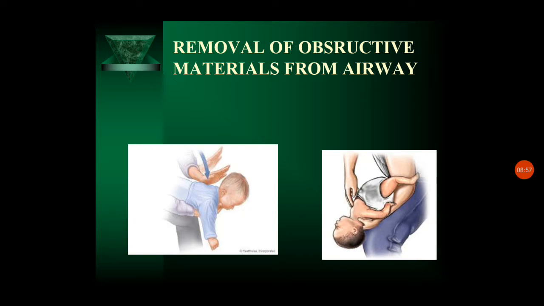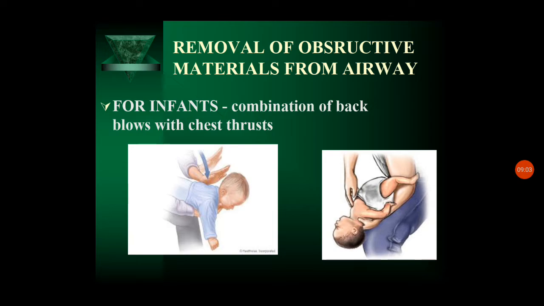This is a picture showing how to remove an obstructing material from an infant. It is done by a combination of back blows and chest thrusts. The first picture is regarding the back blow and the second picture is regarding the chest thrust.